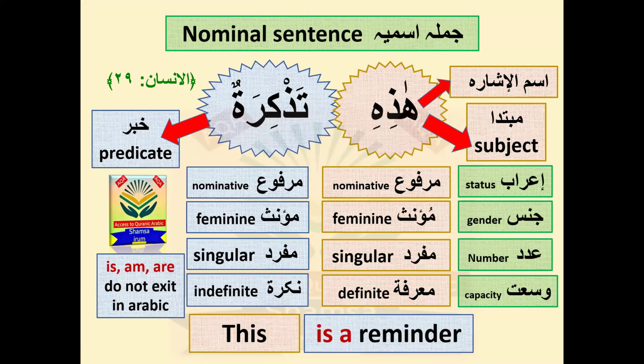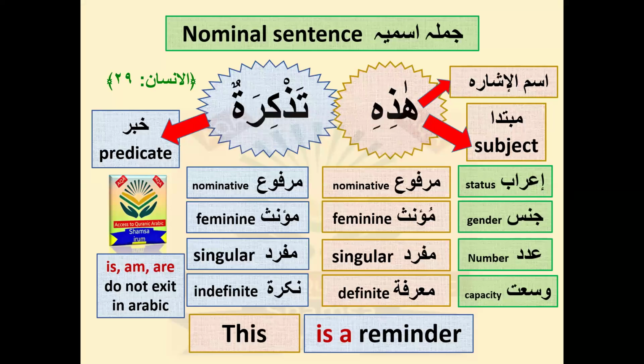So you may think that if they have the same translation, what's the difference? Why are they masculine and why are they feminine? Because when you read the full ayat, maybe they are pointing to something. This is a reminder. What is a reminder? We have to look at the full ayat. Then maybe something is discussed about the masculine and maybe something about the feminine. If they discuss something about the feminine, then this form came for the feminine. So we have to check the full ayat then.